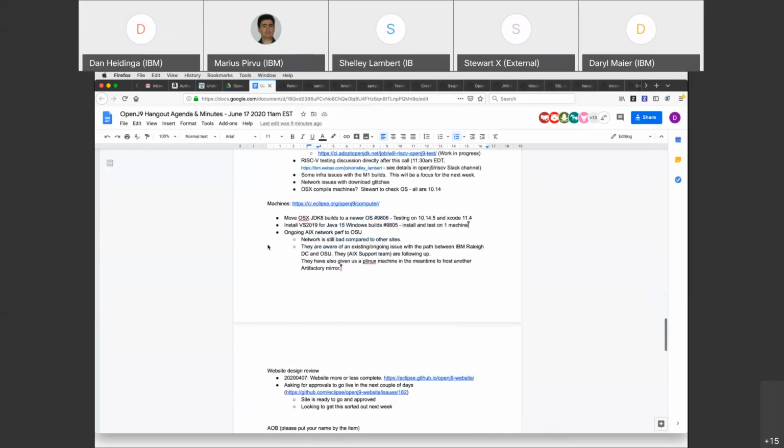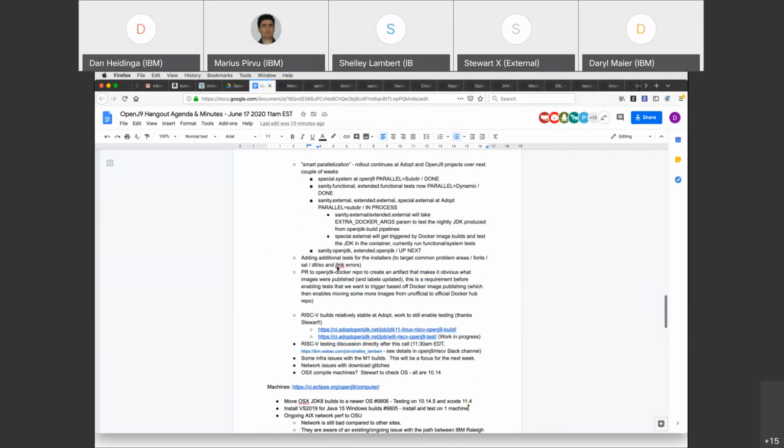Yeah. And I will say the reason we're adding the testing to the installers and the Docker piece is to help harden up our release process. There is a TSE issue that I created around that, and that's triggered by the request or by our seeing the need for attempting to do interim builds, which means we need to do a better job of our release story. So all of those items are related to the TSE issue, which if it's not in the notes here, I'll add to the notes. That's all I had. All right, thanks, Shelley.